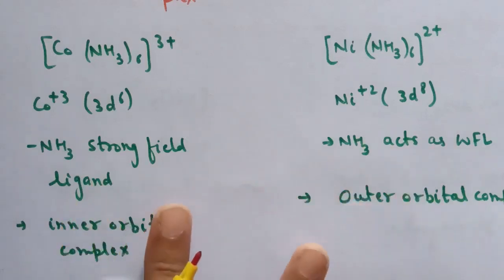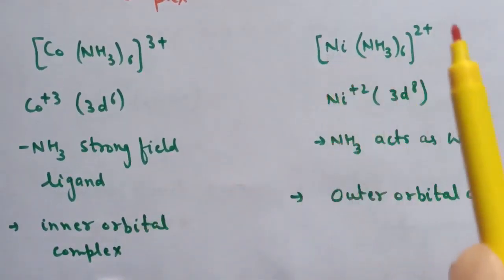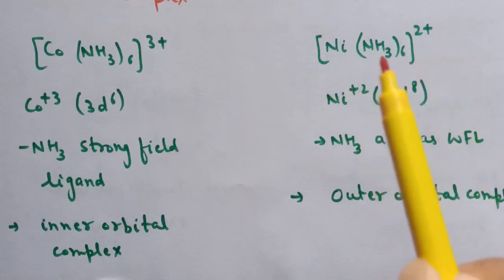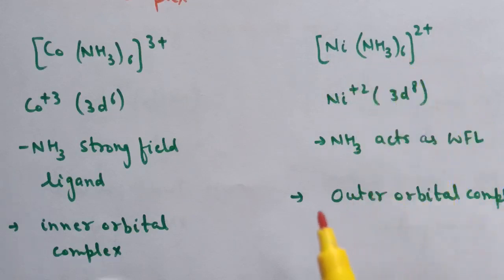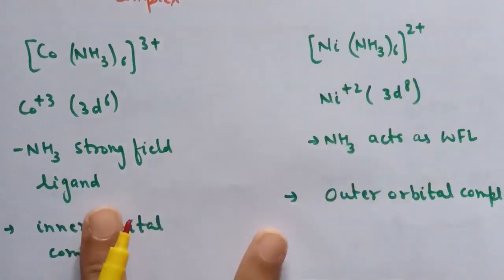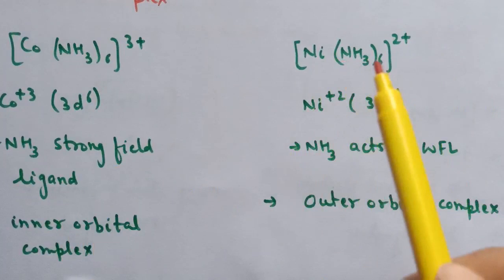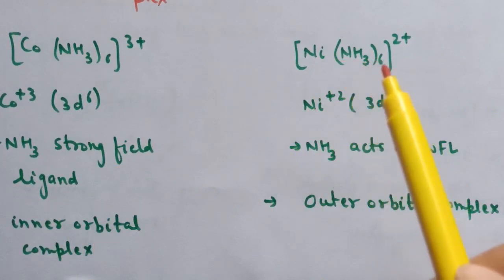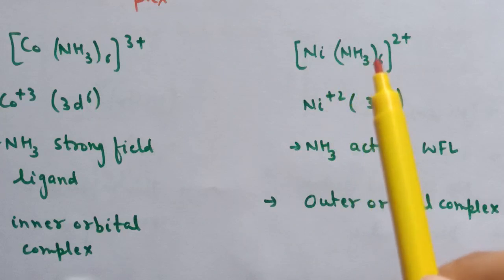Whereas in case of [Ni(NH3)6]2+, here nickel is present in the +2 oxidation state, and ammonia will behave as a weak field ligand. Therefore an outer orbital complex will form. Because ammonia is acting as a weak field ligand, the inner d orbitals are not used for the hybridization.